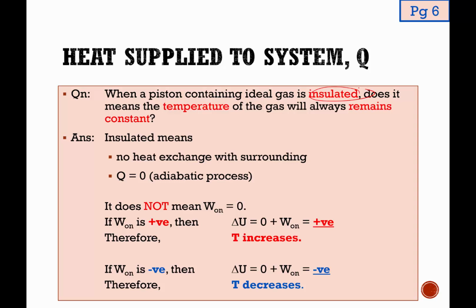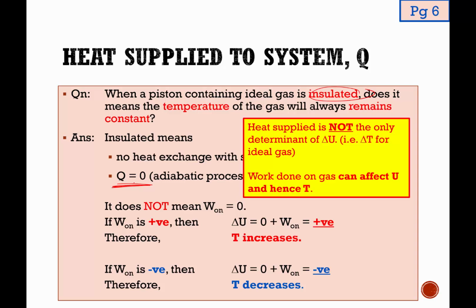So if you are the kind that remembers that insulated simply means temperature remains constant, please throw away that context here. It will not be correct. Insulated simply means Q is equal to 0. It does not mean delta U is equal to 0. And if delta U is not 0 for an ideal gas system, temperature can change. So for A level, heat supply is not the only determinant of delta U and delta T for an ideal gas. Work done on the gas can affect U and hence T as well. So insulated simply means Q is 0, it doesn't mean delta U is 0.